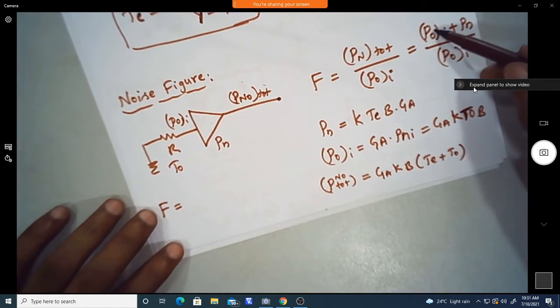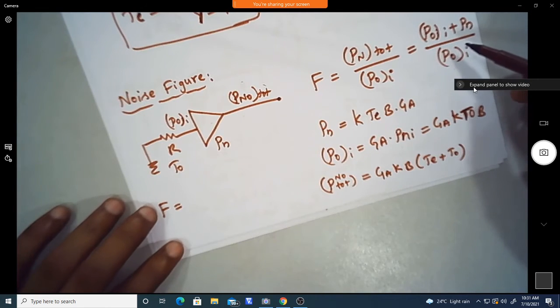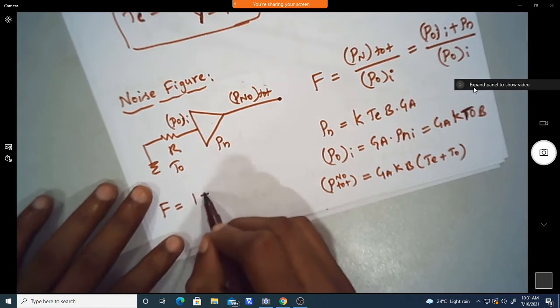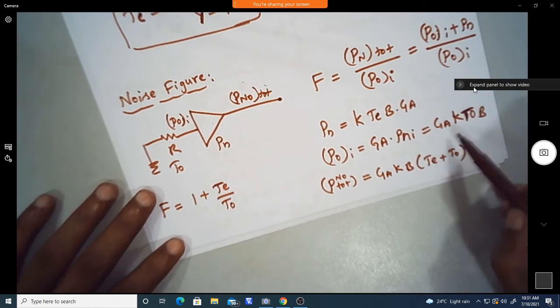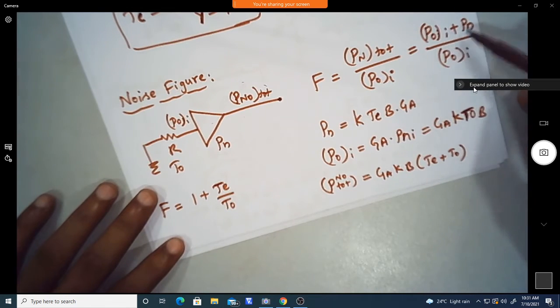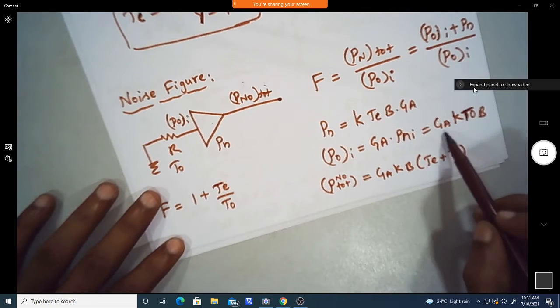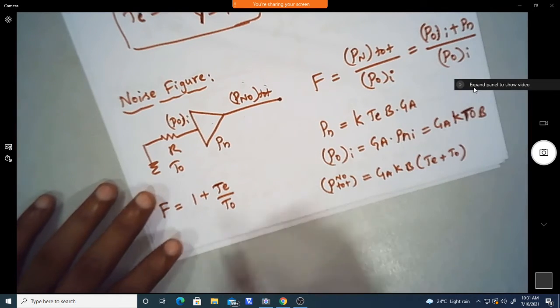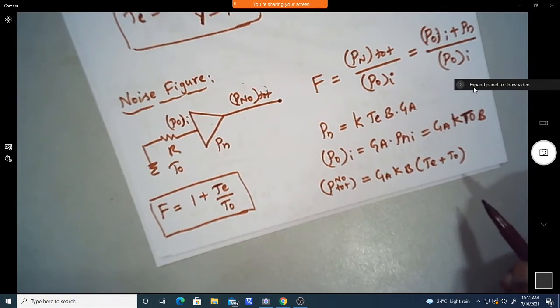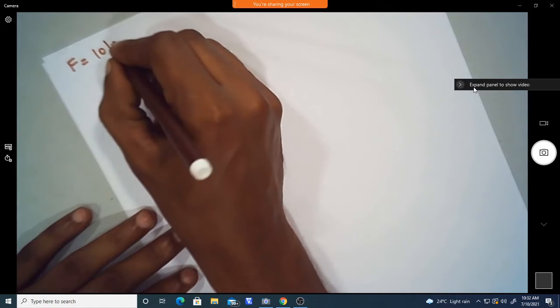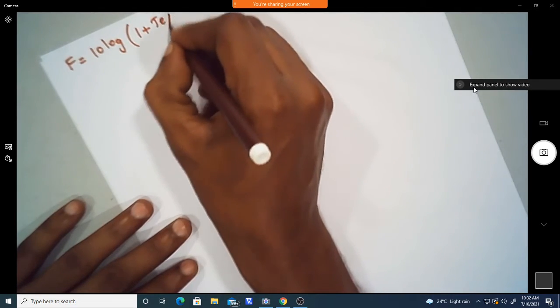Now we can substitute these parameters and we get F equal to 1 plus Te by T naught. Okay, we substitute Ga K T naught B plus Ga K Te B, and we can take Ga K B outside. Then we get the noise figure expression F equal to 1 plus Te by T naught. Also, we can write the noise figure in terms of dB, which is F equal to 10 log of 1 plus Te by T naught.